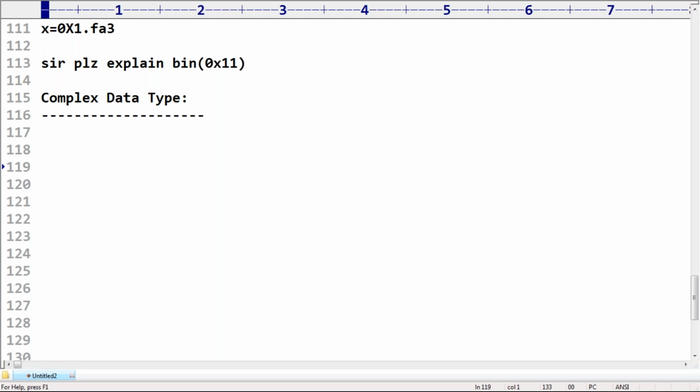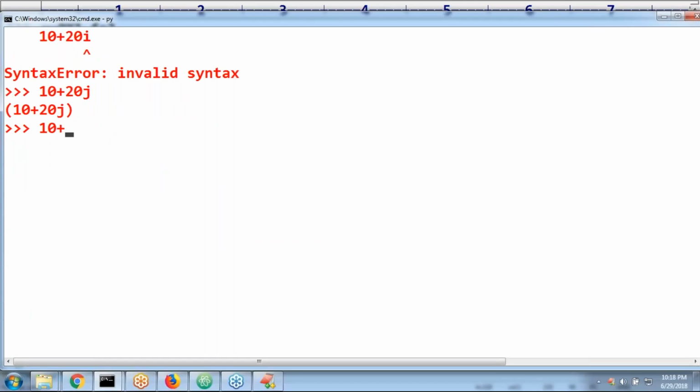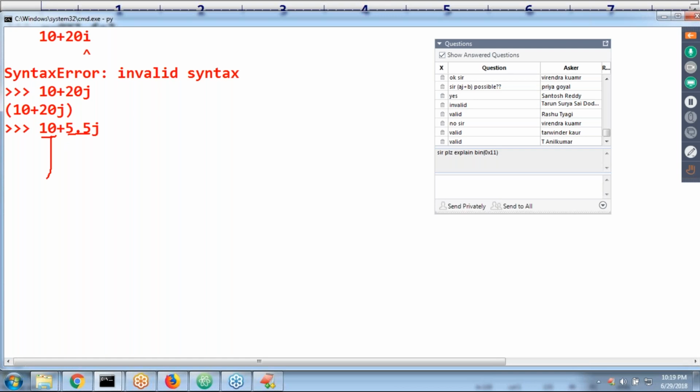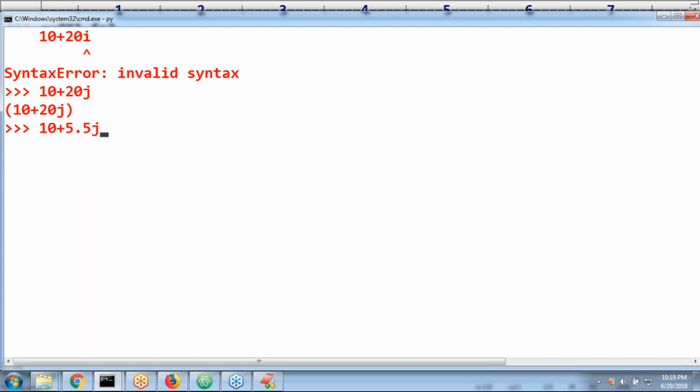Next, here see, I'm taking 10 plus 20j, perfectly acceptable. 10 plus 5.5j, can you please tell valid or not? Yeah, Priya, we will discuss. Is it valid or not? 10 plus 5.5j, valid or invalid? Valid, no problem at all. Here there are two things. Remember, this part is called real part. This part is called imaginary part. One is the real part, second one is imaginary part.